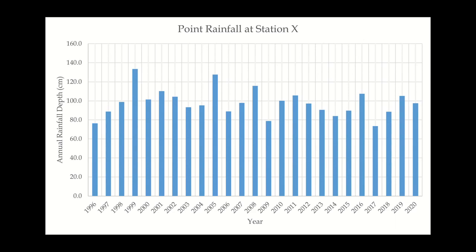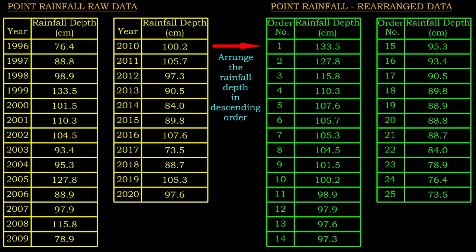To do this, we need to rearrange the data in descending order. An order number denoting the rank of a specific value in this list is then assigned. At this point, the greatest rainfall depth ever recorded within a 25 years period should carry the order number of 1. Meanwhile, the lowest value should be associated with the order number 25.